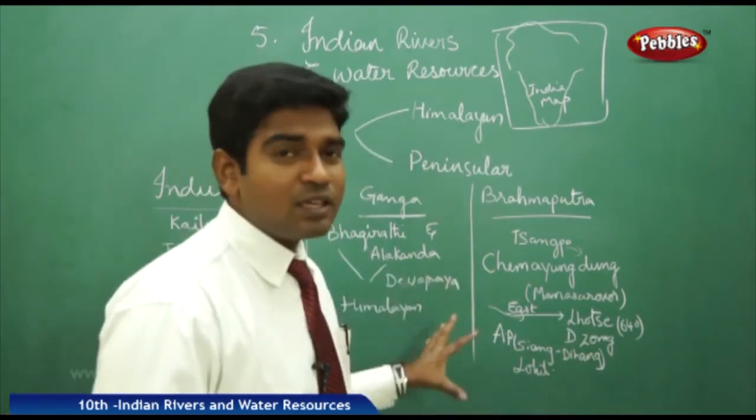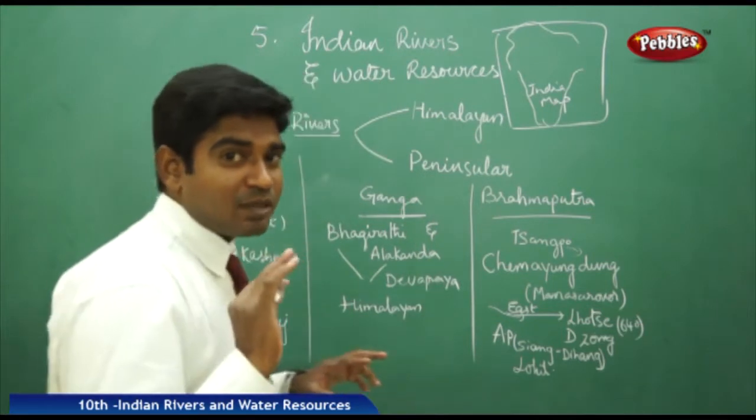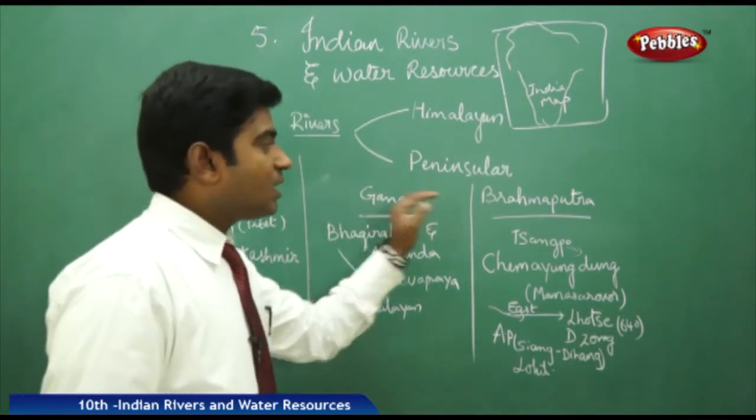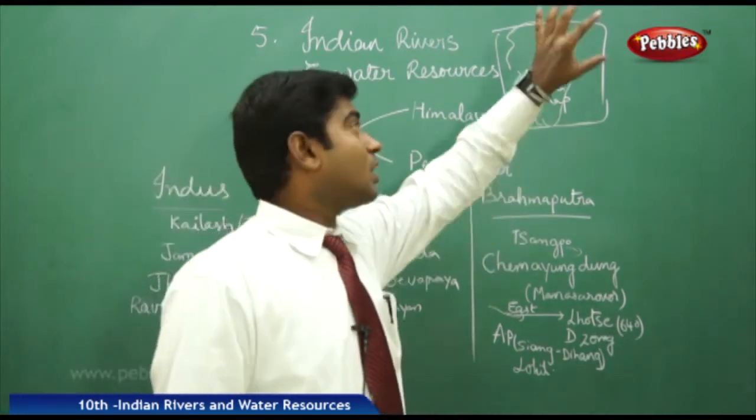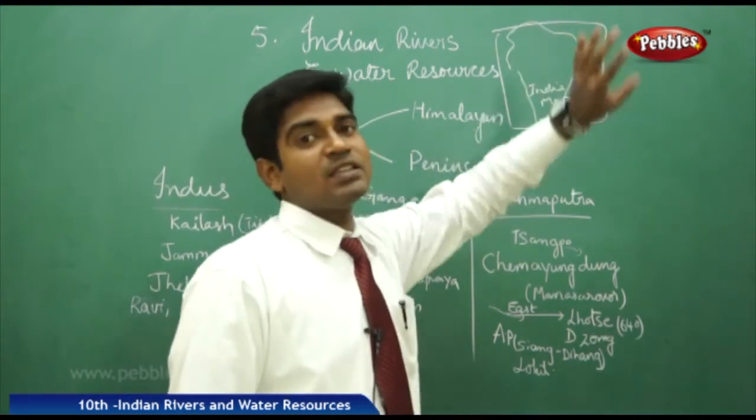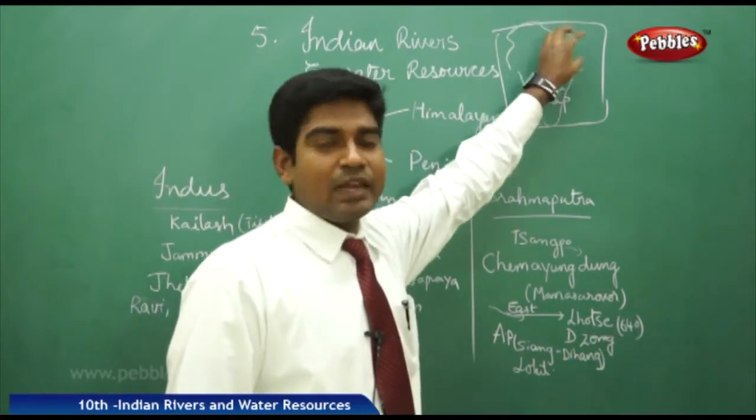This is the origin of the Himalayan rivers. We have 3 major Himalayan rivers, the Indus, Ganga and Brahmaputra. Almost all originate in the Himalayas, from the same place nearby Manasarovar lake.